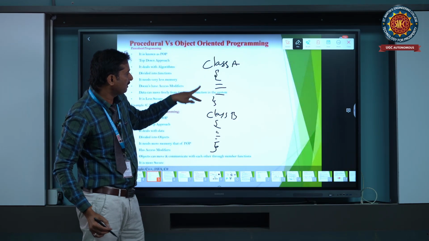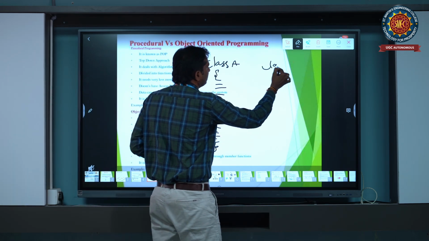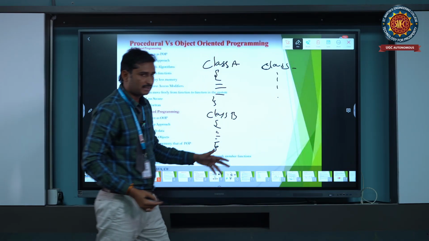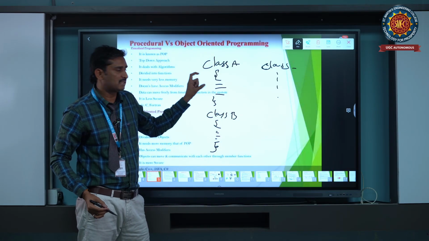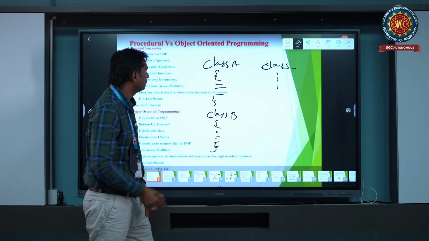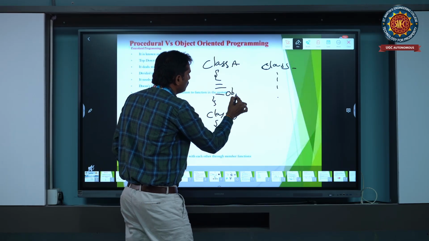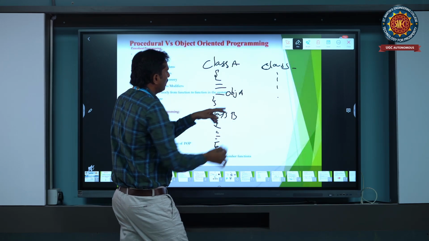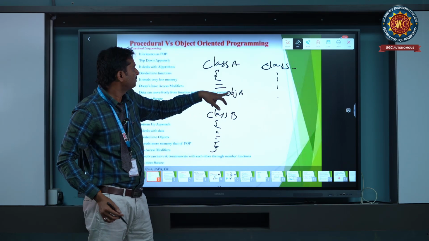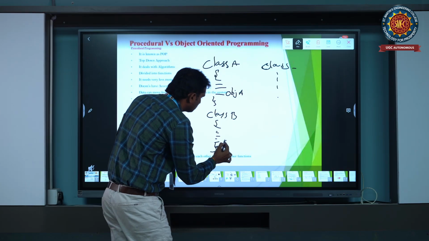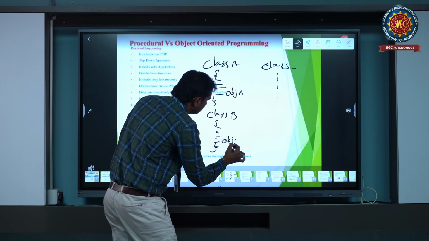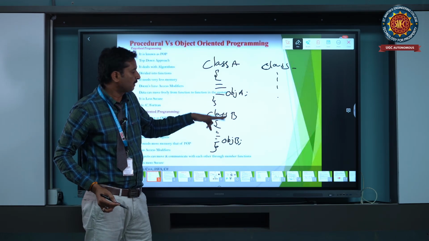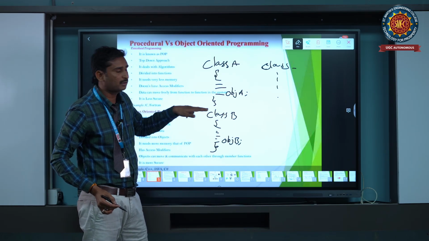So we have a number of classes. Each class must have at least one object. This is the object for class A, and this is object B, the object for class B. Using this object we can call the class.